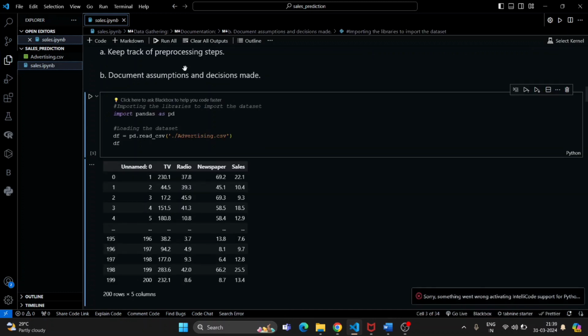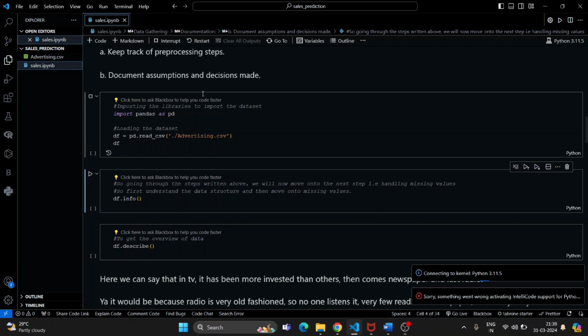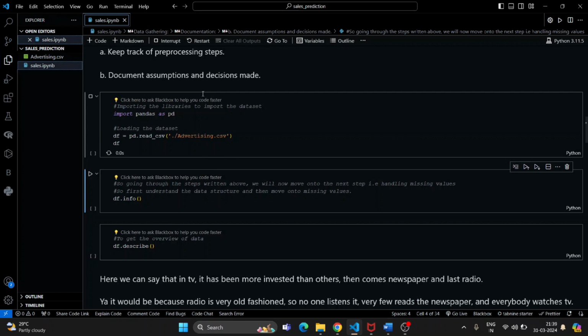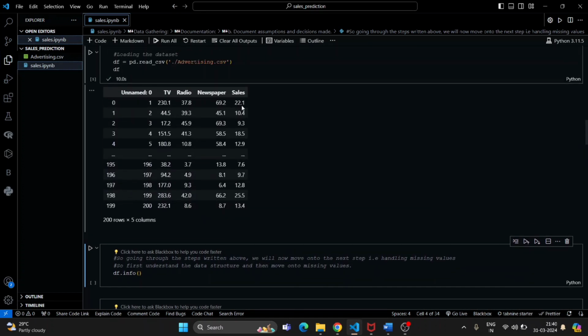Now we first have to import the data set, that is, the data set I am having. The data set is advertising.csv, and I have called the data frame, which is taking some time. Yeah, so this is my data set, which has TV, radio, newspaper, and sales.